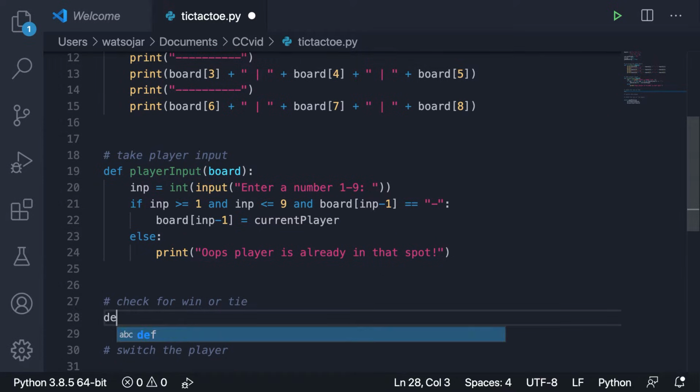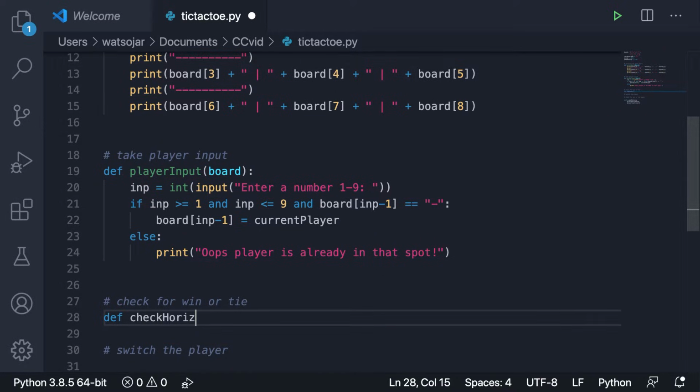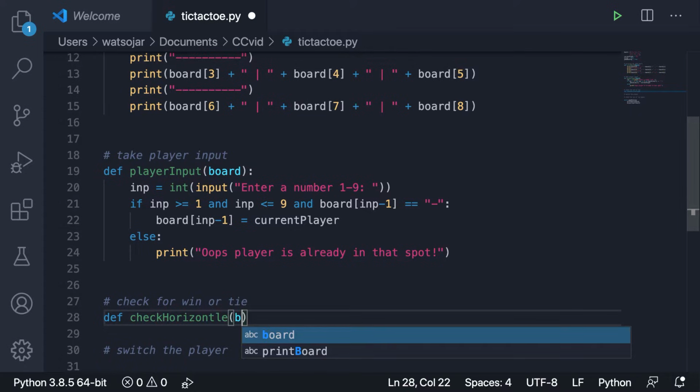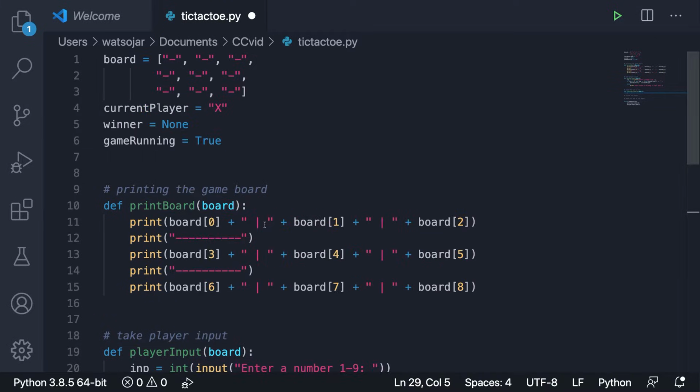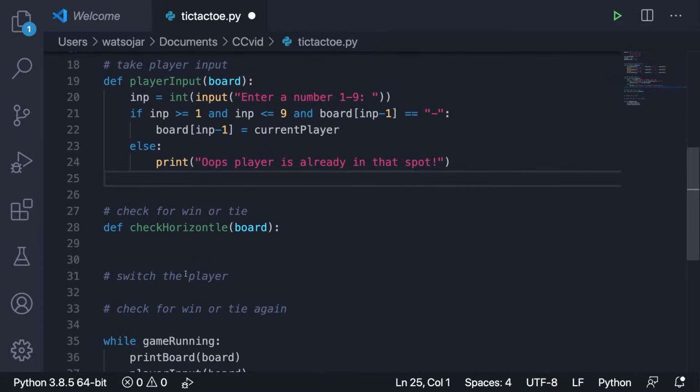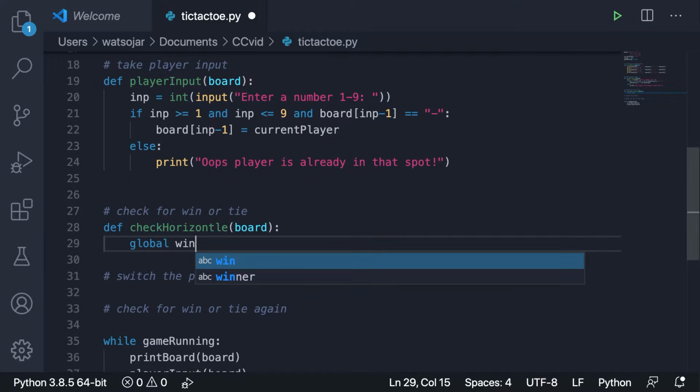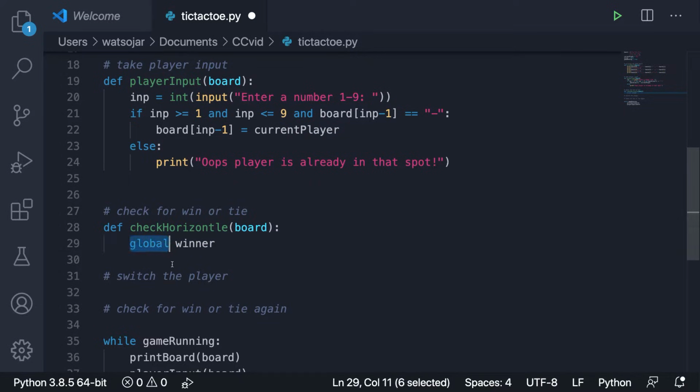So we're going to create a function called check horizontal. All right, and we're going to put in the board here. And we're also going to tap into one of the global variables we made earlier, which is that winner variable, right? Because after all, we're checking to see if there's a winner. So we're going to put in global winner. This global keyword basically says that if we make changes to the winner variable within the scope of this function, the winner variable changes within the scope of the entire file.